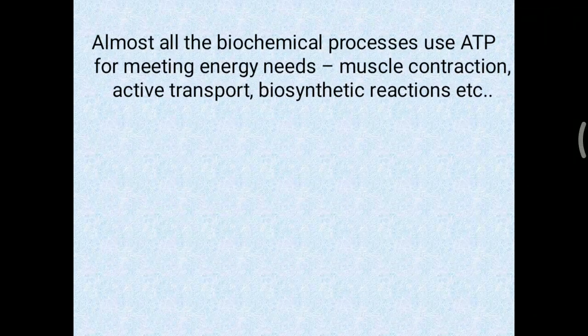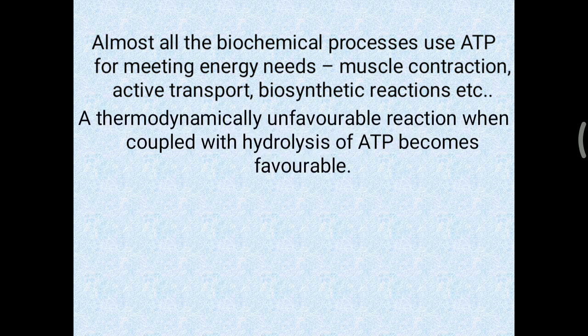Almost all biochemical processes use ATP for meeting energy needs, and that is provided with the help of the Krebs cycle. This ATP is mostly utilized for muscle contraction, active transport as well as biosynthetic reactions. A thermodynamically unfavorable reaction, when coupled with hydrolysis of ATP, becomes favorable. So ATP is utilized whenever an unfavorable reaction needs to be performed in the body.